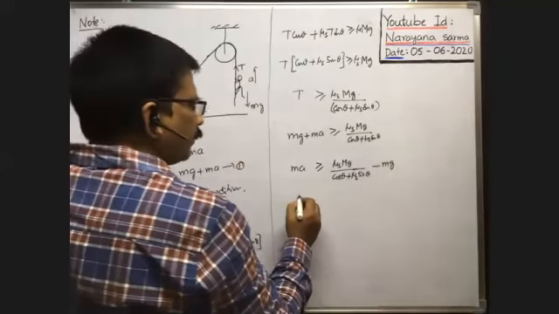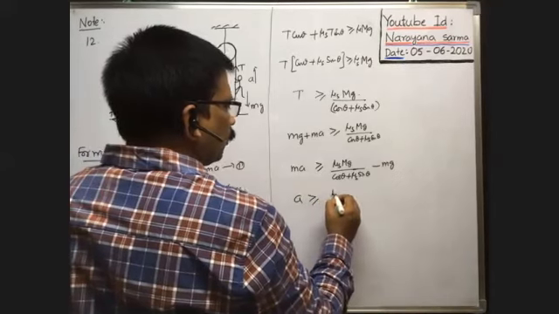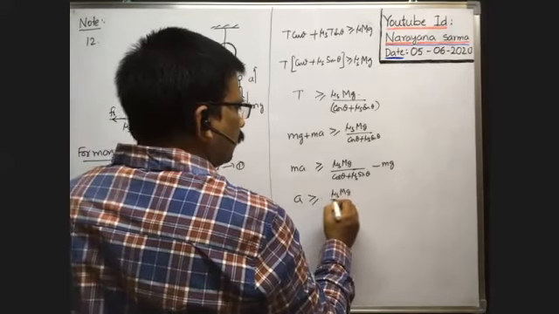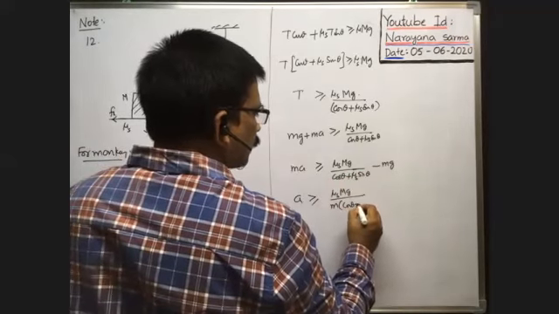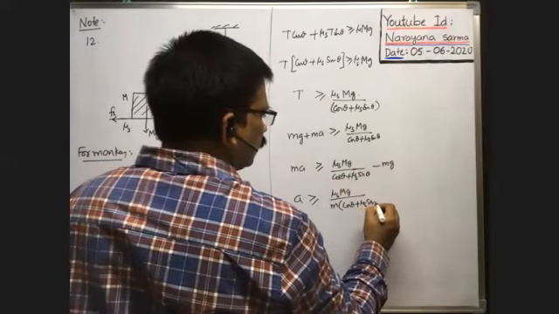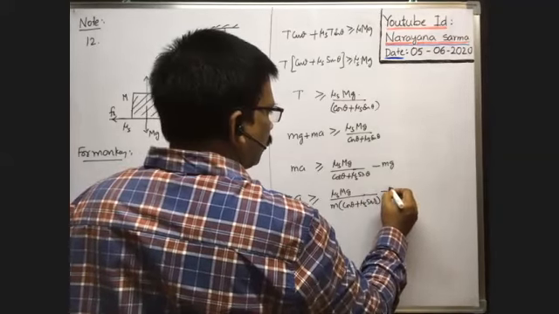Or a is greater than or equal to mu s capital Mg by m, you divide with m, into cos theta plus mu s sin theta, minus mg by small m, which means g.